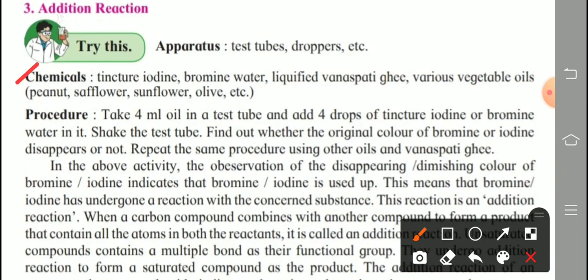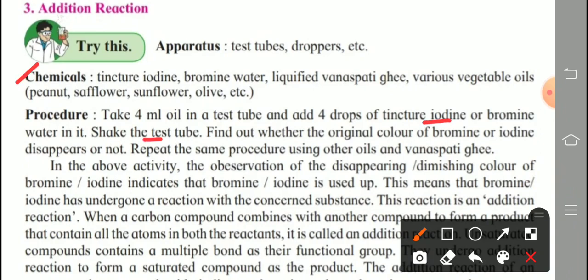Now procedure. Take 4 ml oil in a test tube and add 4 drops of tincture iodine or bromine water in it. Anyone, 4 drops of tincture iodine or bromine water. Shake the test tube.